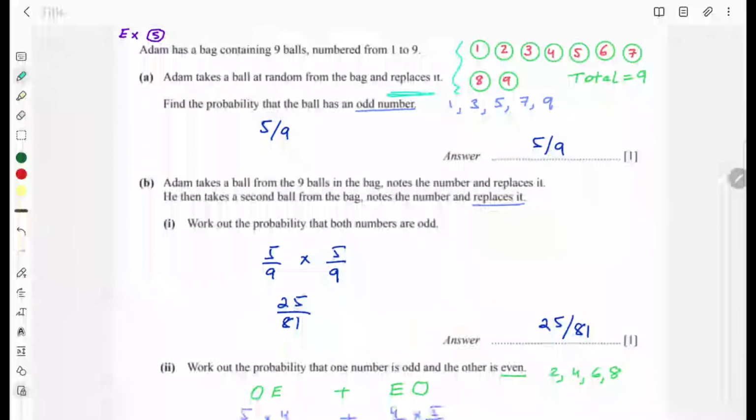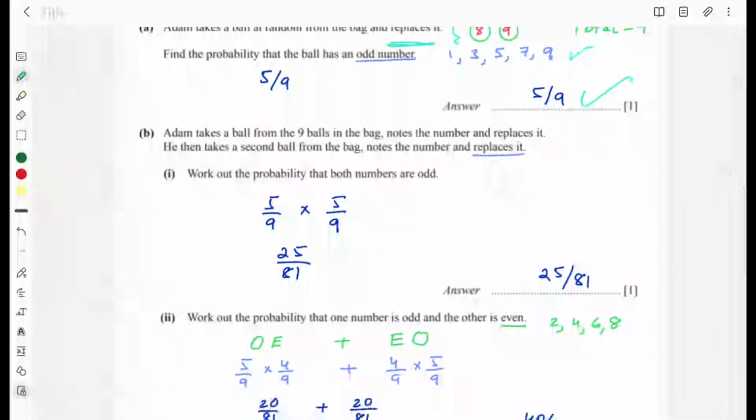This is with replacement. Find the probability that the ball has an odd number. You can see there are 5 balls on which odd numbers are written. So favorable is 5 and total is 9. So probability of getting odd number is 5/9. This is your answer.